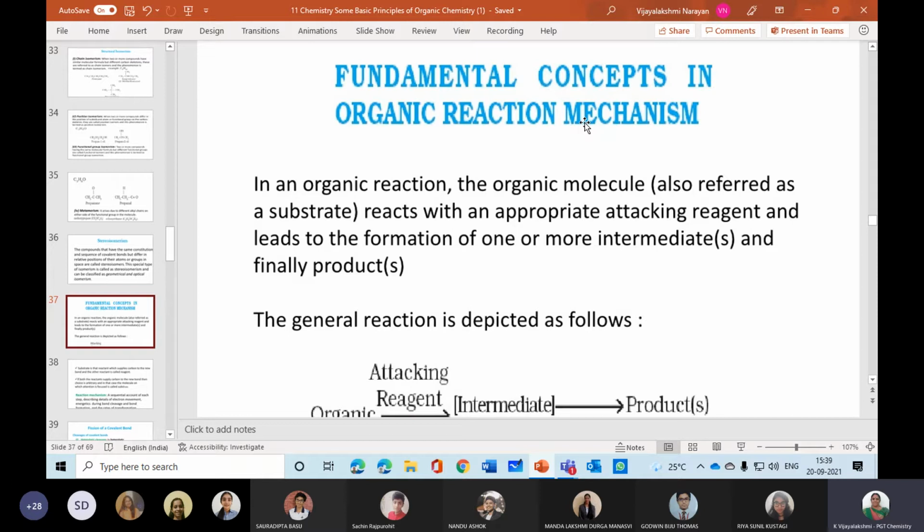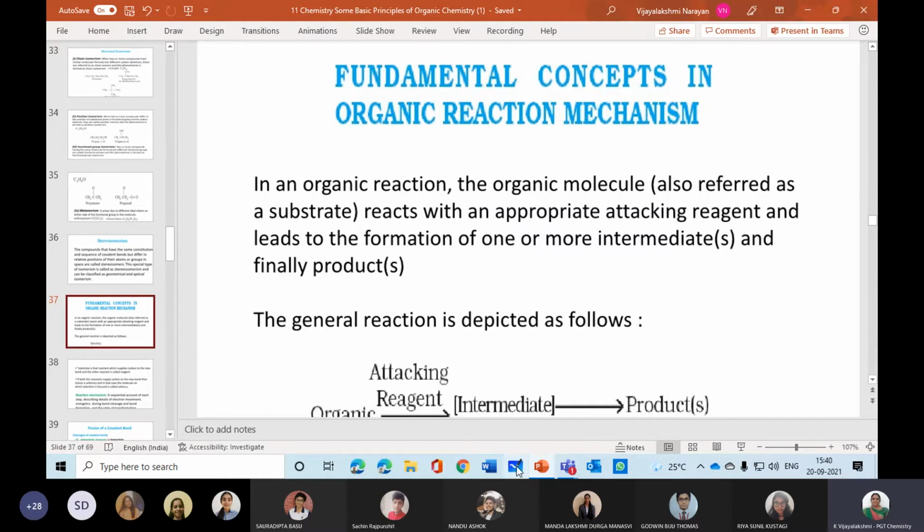Next year they have a full chapter on how the reaction mechanism takes place, and it will be very useful in organic chemistry. So please go through it thoroughly and listen carefully when I'm telling.